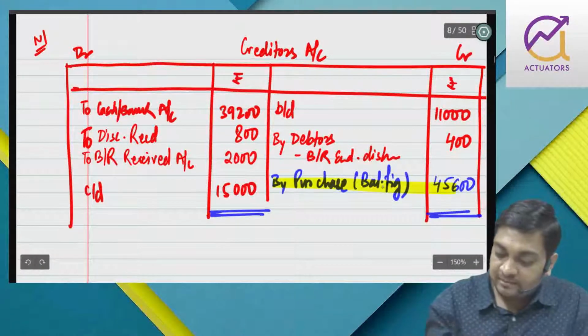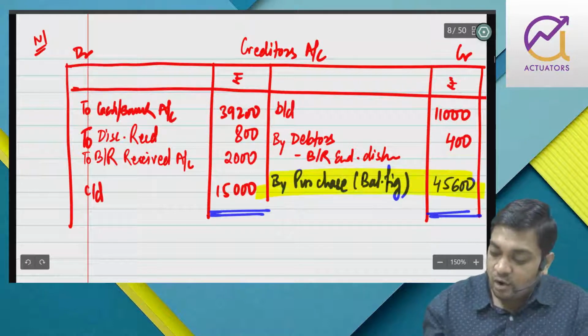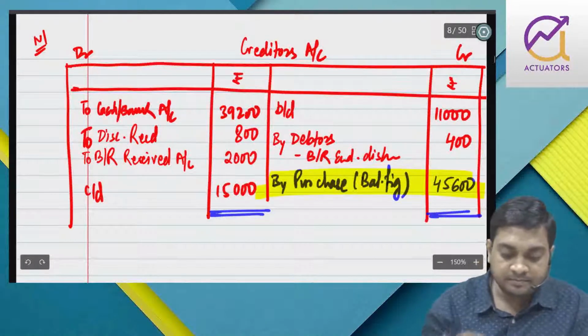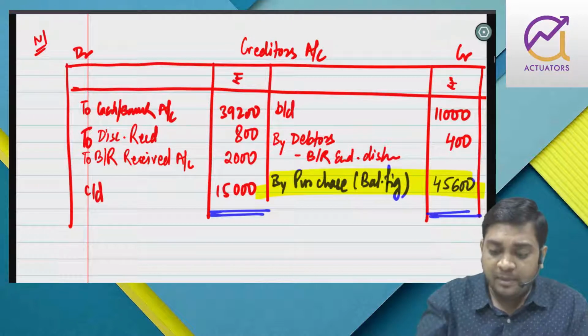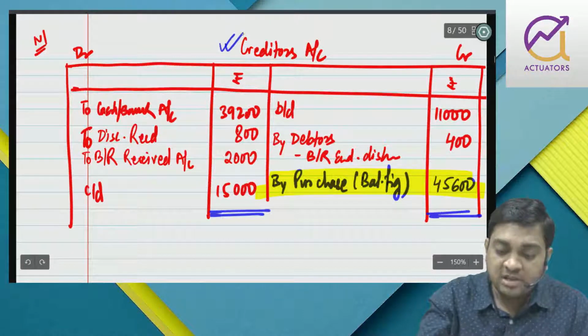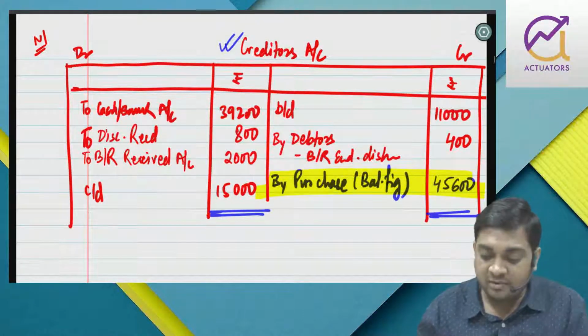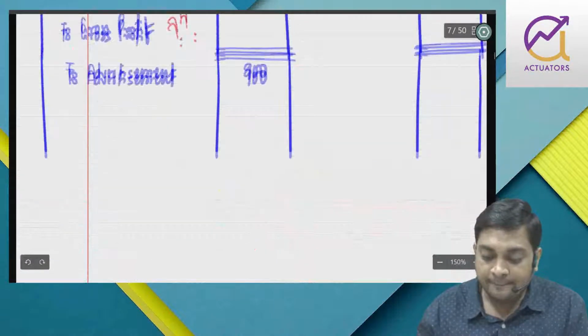So this is what I needed. Now once we have got this, I prepared only creditors because no other account was required, just to complete the trading account. This was the only thing required.